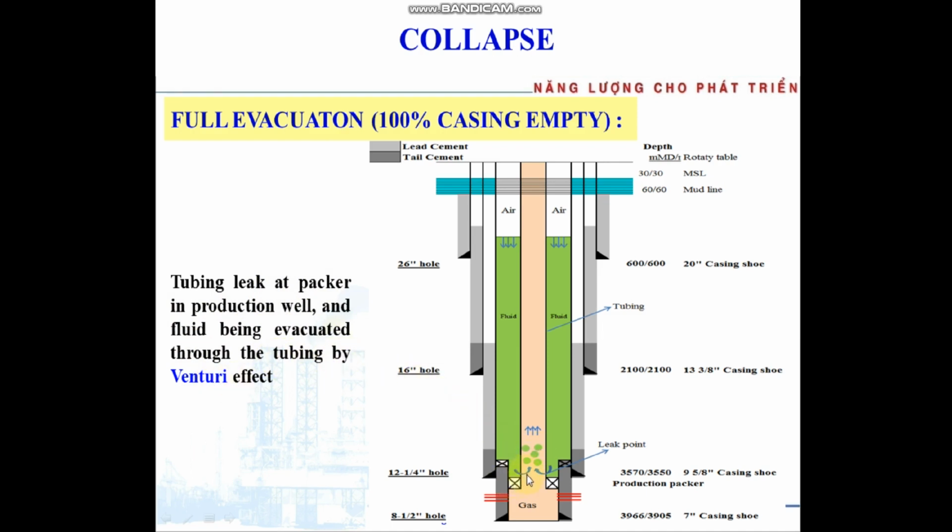Here we assume the tubing leaks at the packer. When gas flows inside, the fluid in the annulus comes together with gas to the surface, and at that time the annulus is empty, filled with gas.